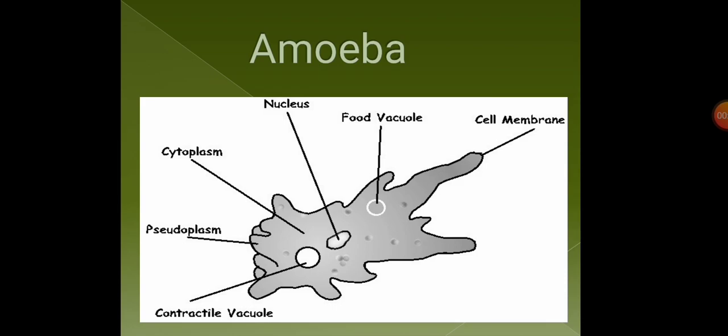The first step is ingestion, means to take the food in. Second is digestion, that is to break down the food into simpler substances. The third one is absorption, that is to absorb the nutrients from the digested food. The fourth one is assimilation, that is to use the nutrients absorbed. And the last one is egestion, that is the removal of the waste substances out of the body. So one by one we will see all these 5 steps in amoeba.